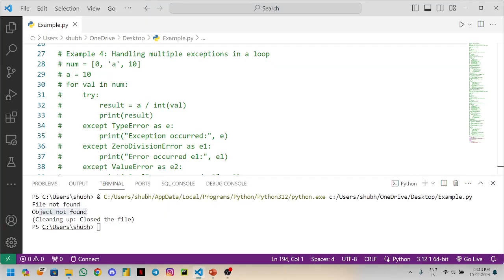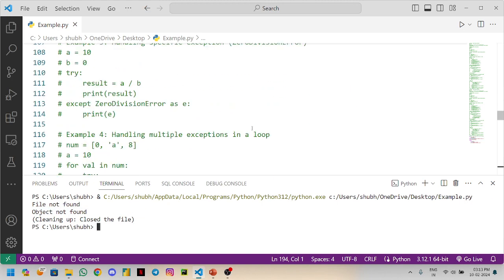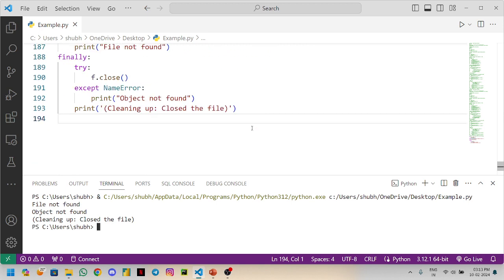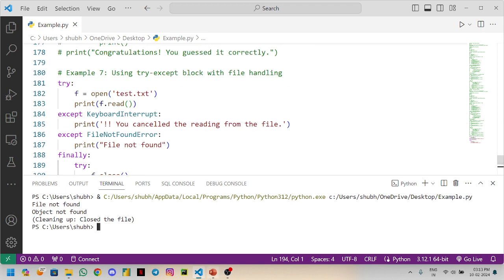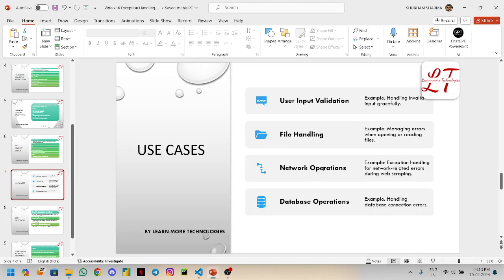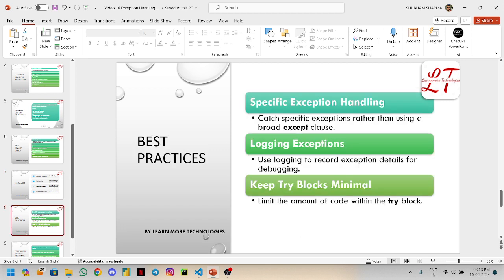Like here, we have used file not found, which is the error that comes when the file does not exist. The third one is network operations, like network-related errors during web scraping, or database operations, handling database connection errors.